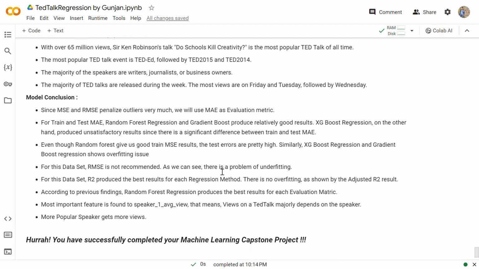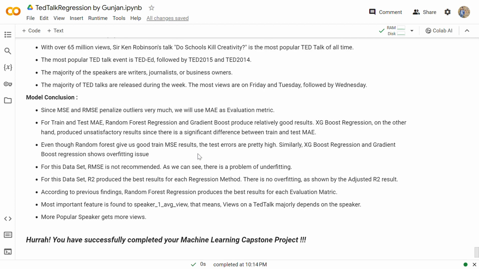Then, for the model conclusion, since mean squared error and root mean squared error penalize outliers very much, we will use mean absolute error as the evaluation metric. For train and test mean absolute error, random forest regression and gradient boost produce relatively good results.